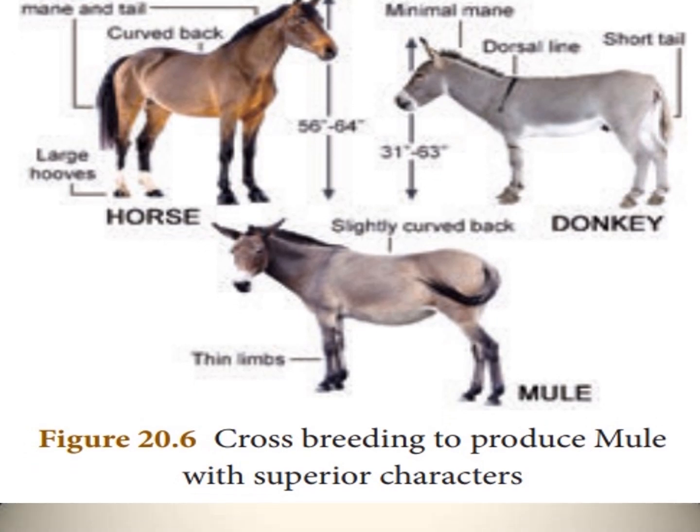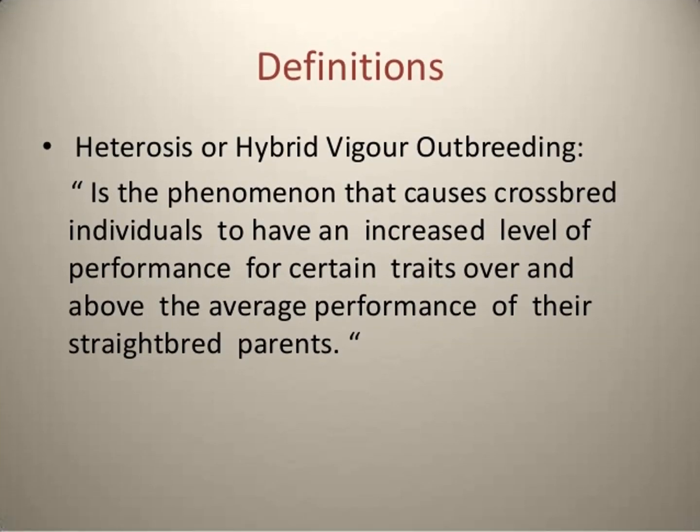Next one we have heterosis. Superiority of the hybrid obtained by crossbreeding is called heterosis, otherwise hybrid vigor.